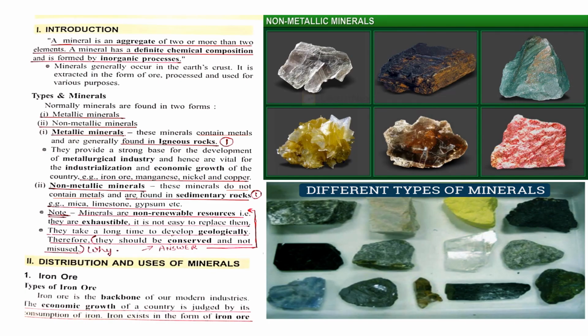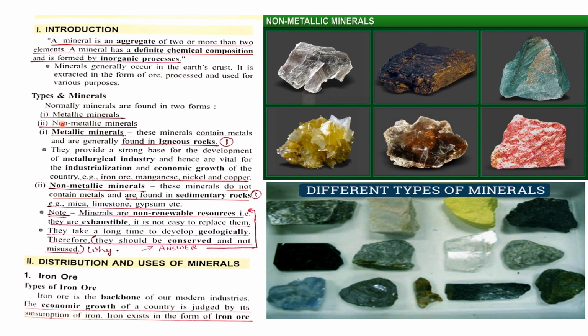So starting from the introduction of the minerals, a mineral is an aggregate of two or more than two elements. A mineral has a definite chemical composition and is formed by inorganic processes. That means the processes which do not involve carbon in the formation. As in chemistry you must have done about it, so we are not going into detail of organic and inorganic process. So we come straight to the types of minerals.